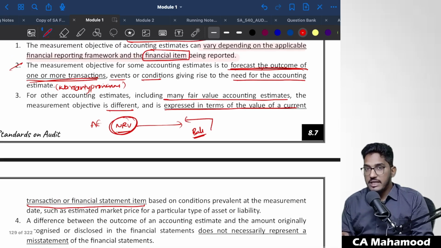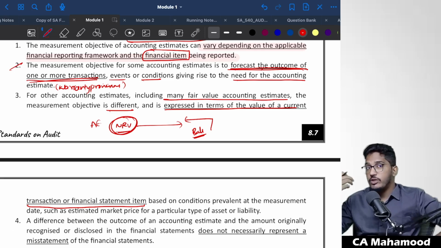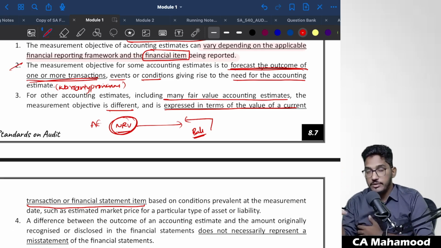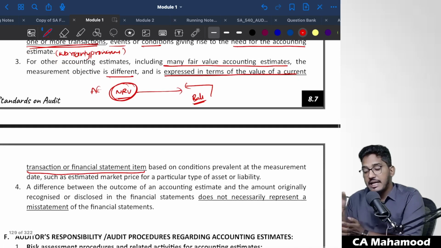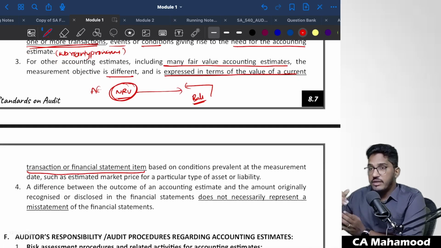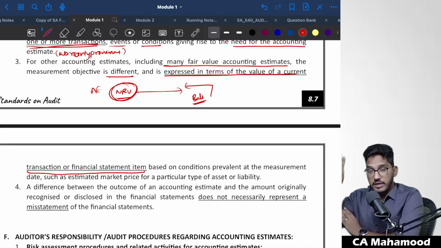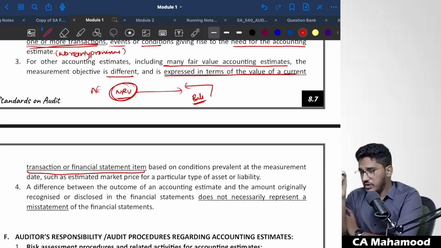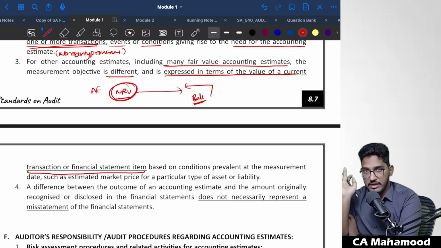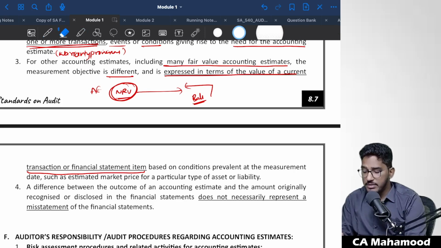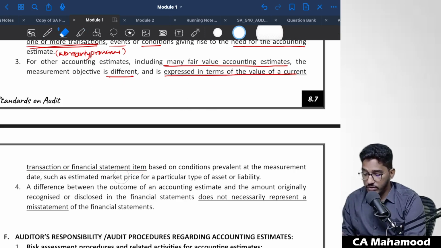So when we are calculating certain accounting estimates, our objective will be to predict the future and determine the value. On the other hand, when we are calculating some other accounting estimates, we will not discount the future. We will calculate that accounting estimate on the basis of current market terms and conditions. So write the examples here. You will understand it better in the future. You will not get confused.